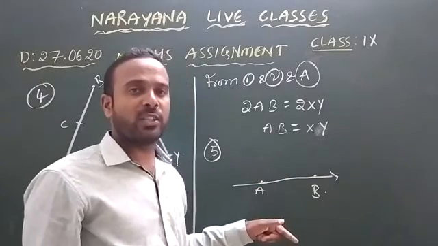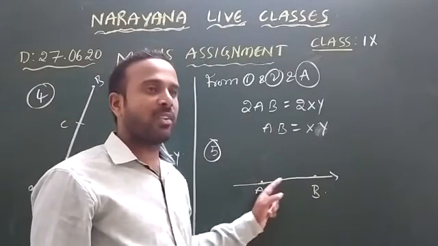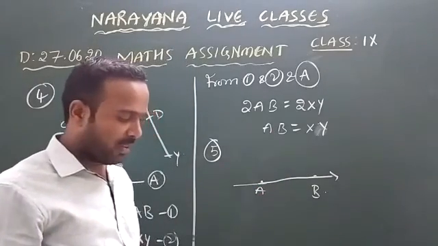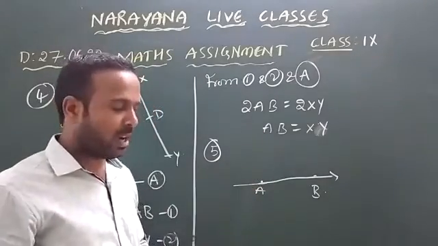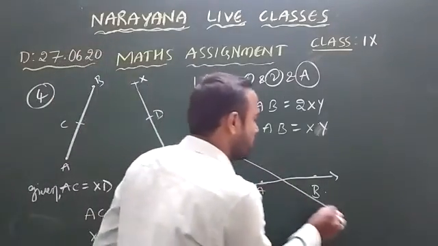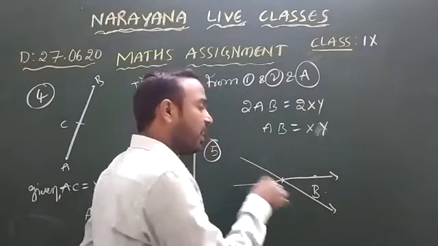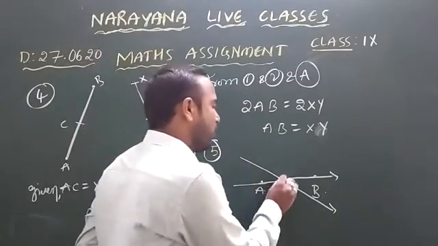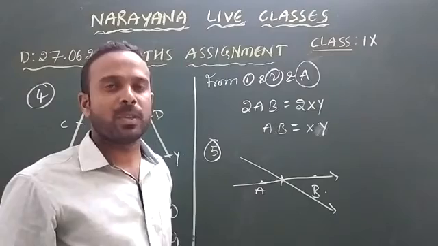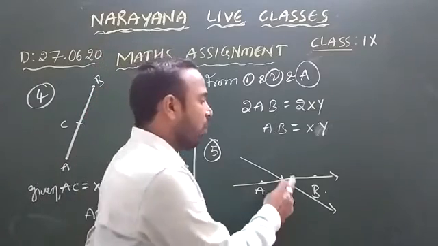But what is the given statement? Two distinct lines cannot have more than one point in common. Any two intersecting lines have only one common point.